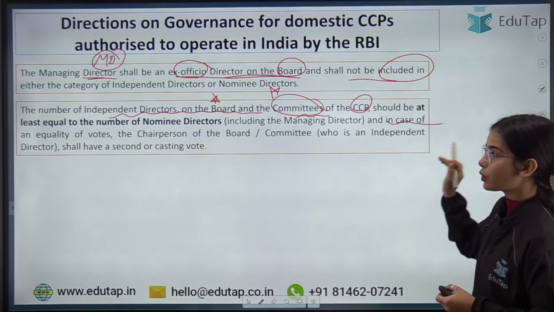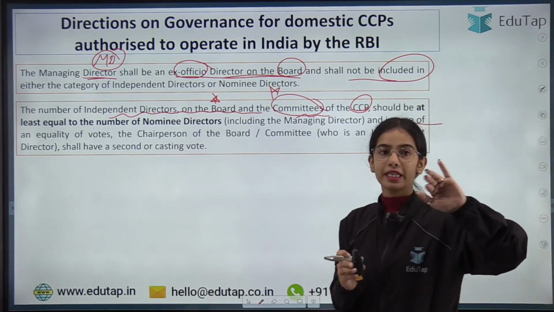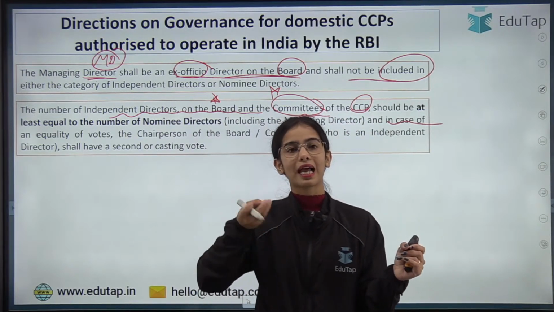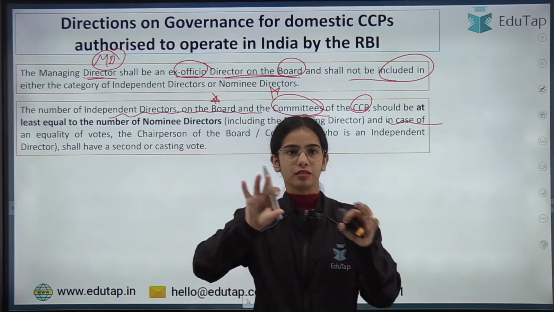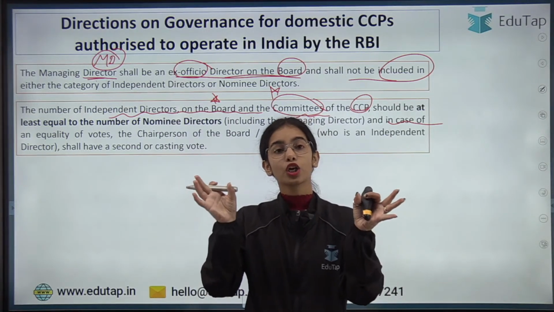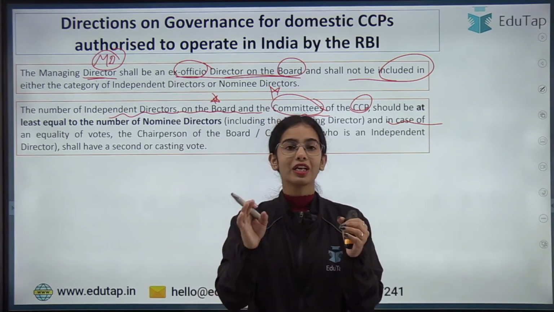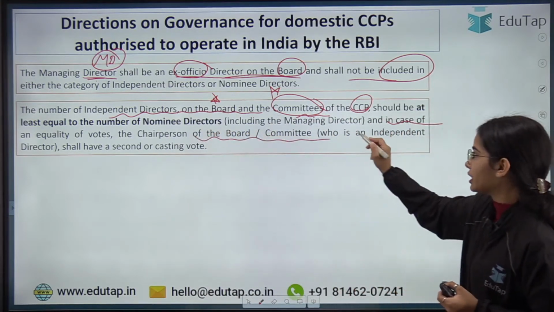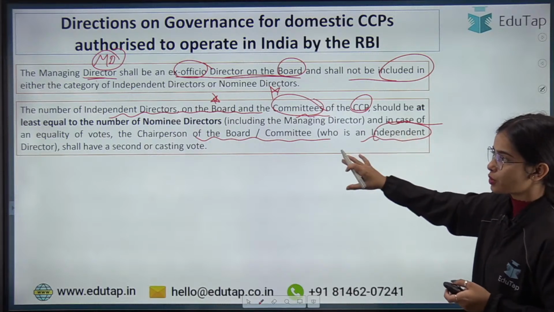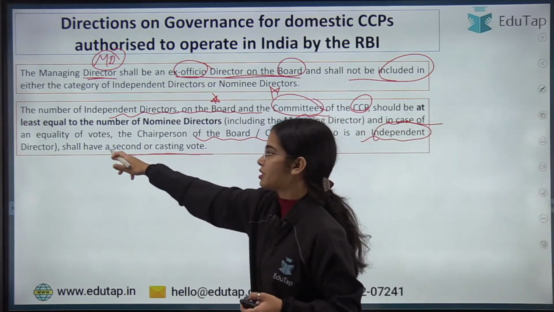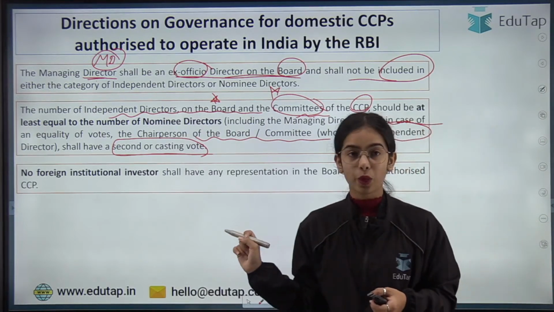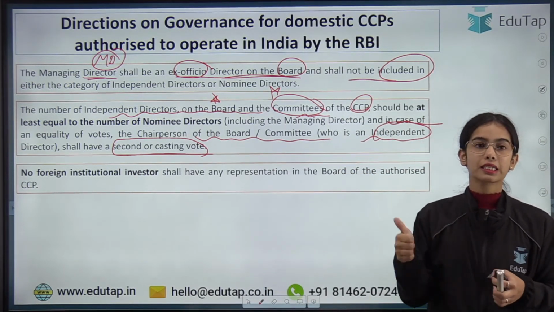In case of equality of votes, let's say the independent directors have voted yes, and the nominee directors and the managing director have voted no, so the votes are equal. Then the chairperson of the board or committee, who is usually an independent director, shall have a second or casting vote. I hope this is very clear. Any confusion, anyone? Give me a thumbs up if everything is clear till now.